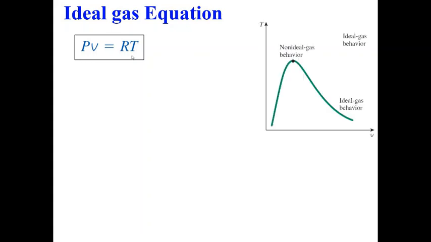Now this is the ideal gas equation, and if I am using this equation, then I should be confident that my substance is following the ideal gas law properly or closely. But we know that ideal gas behavior is actually a good approximation only for high temperature and low pressure, or let's say high volume. If you see a TV plot, this is the region where we can expect ideal gas behavior. Otherwise, especially near the critical point, we get large errors.